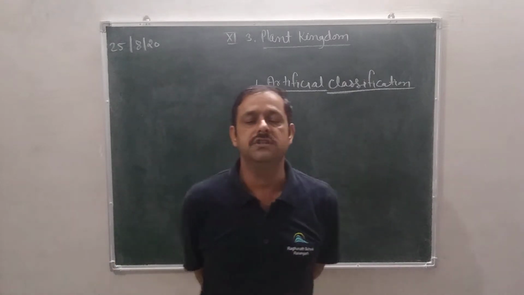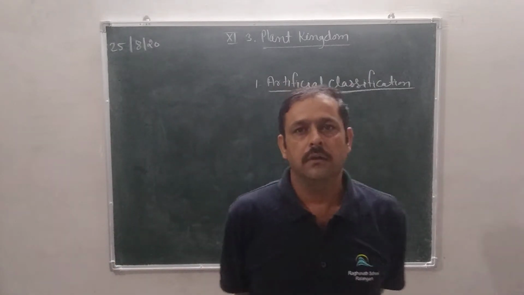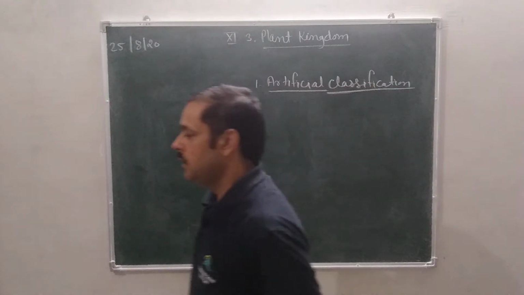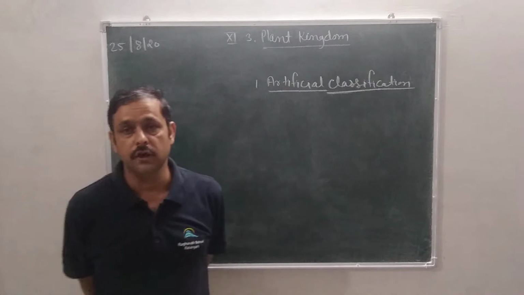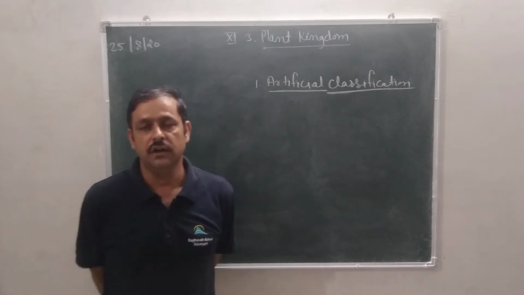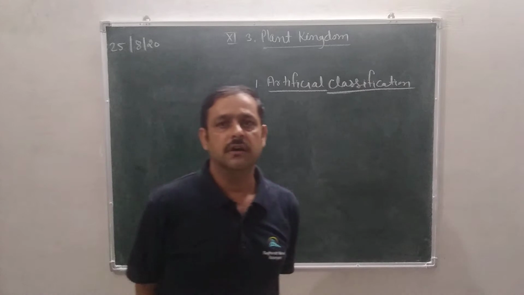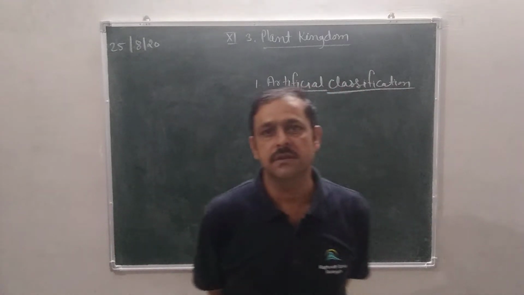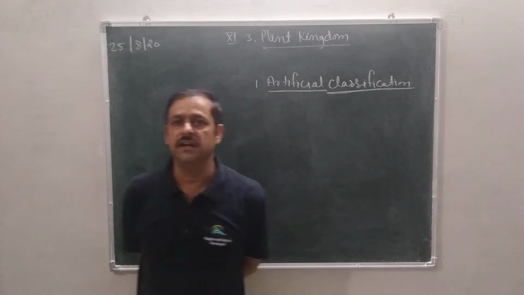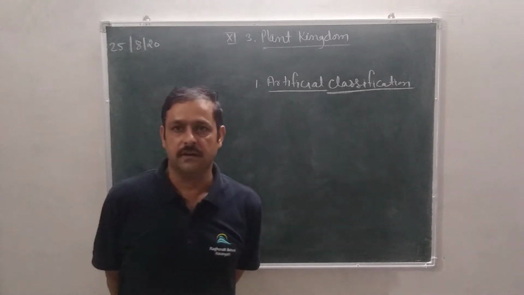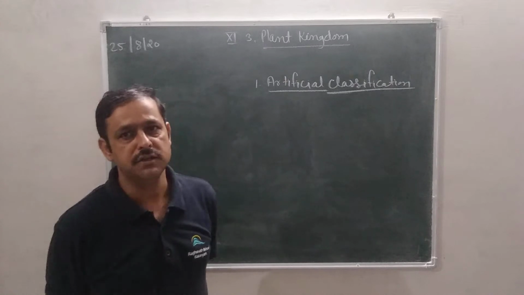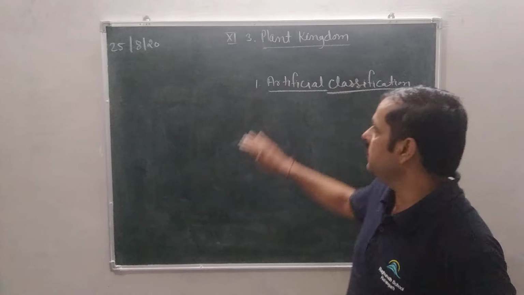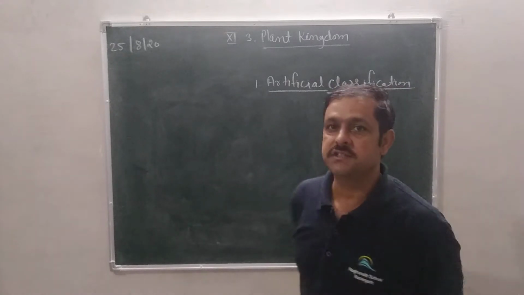As you know, who is the father of botany? Botany is the study of plants. So the father of botany is Theophrastus, and Theophrastus first of all classified all the plants in 4 categories: herbs, shrubs, undershrubs and trees. This division is on the basis of external features. It is called artificial classification.